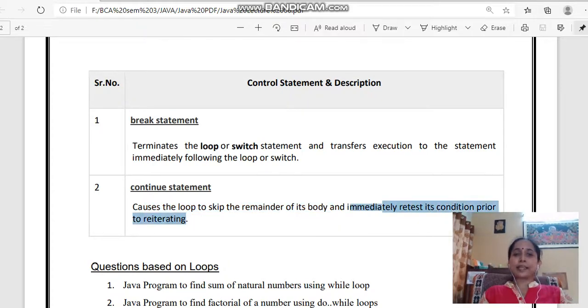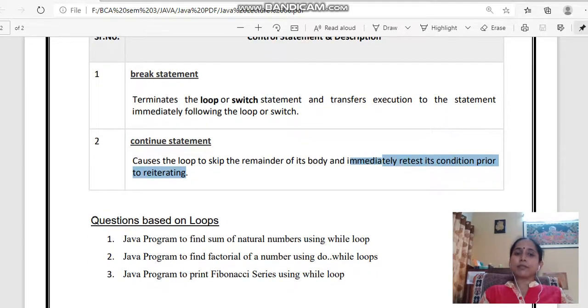मतलब break statement में जहाँ कहीं भी loop के अंदर break statement encounter होगा, वहीं से loop exit कर जाओगे आप loop की body से. जबकि continue में वो particular loop iteration skip हो जाएगा and your control will shift on to the next iteration of the loop. So that is the role of continue.